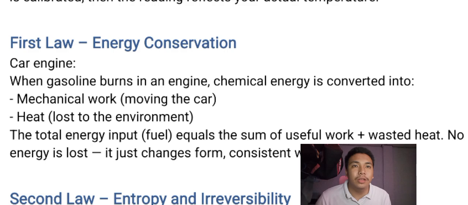In a gasoline engine, chemical energy from fuel is converted into mechanical work and heat. For example, the mechanical work moves the car or vehicle, and the heat is released to the surroundings. The total energy remains constant, only changing forms.